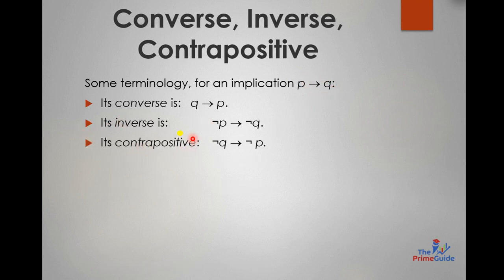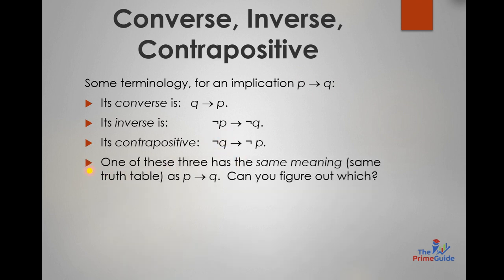Next we find the contrapositive. Contrapositive basically होता है कि आप उस पे converse भी लगाओ, आप उस पे inverse भी लगाओ. So it would become negation Q implies negation P. Okay. One of these three has the same meaning as P implies Q. Can you figure out which one? If you make the truth table of P implies Q and the truth table of contrapositive, it will be same.